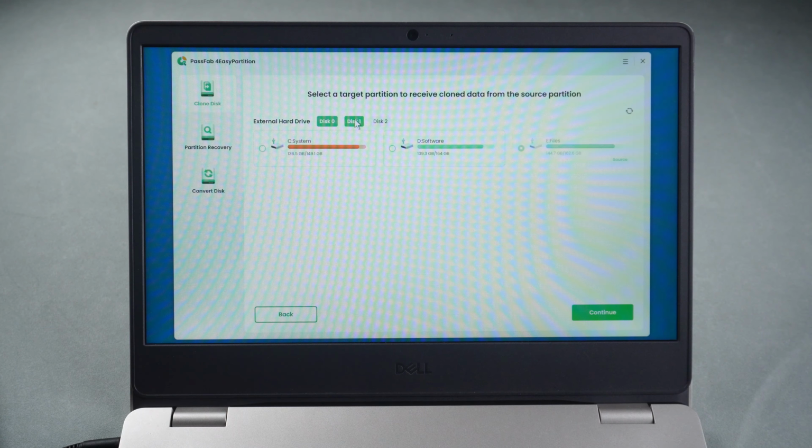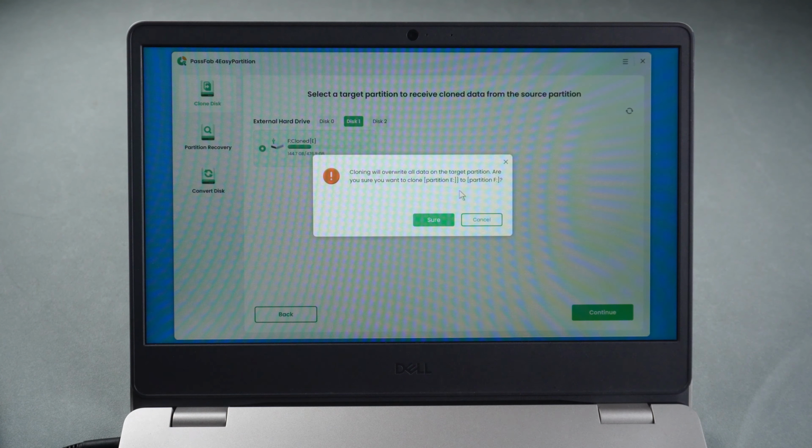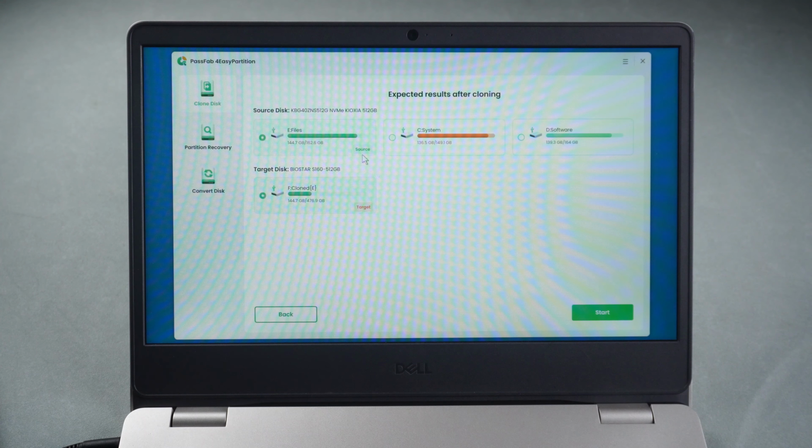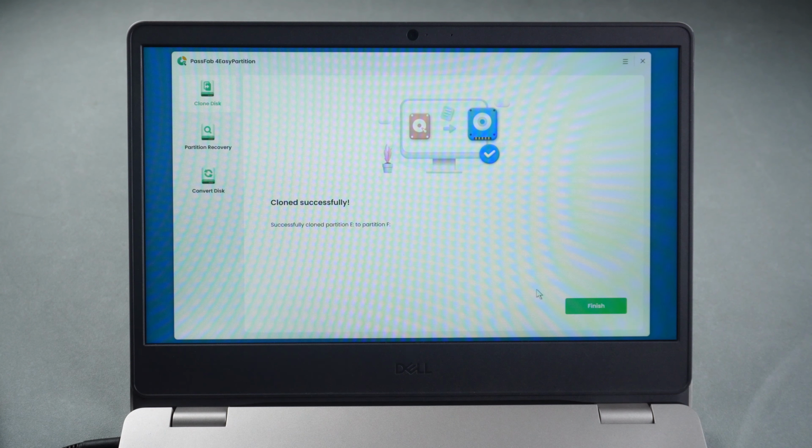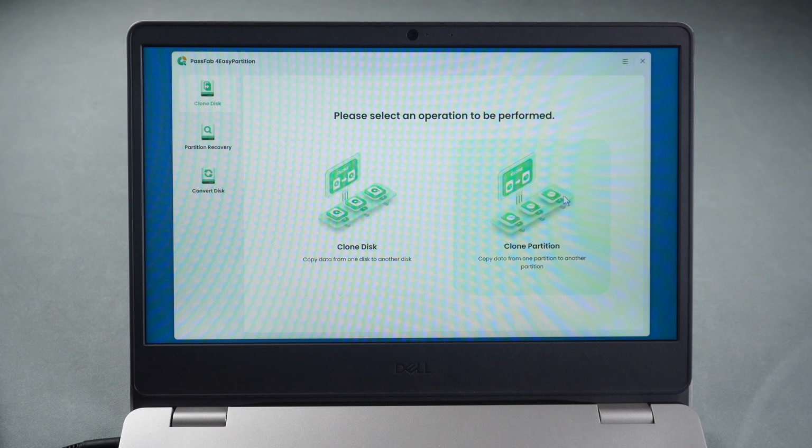Select the external hard drive as target partition. Then check source partition and target disk. Click Start. Later, you will get a copy of your local drive. Move it to another computer or just keep it.